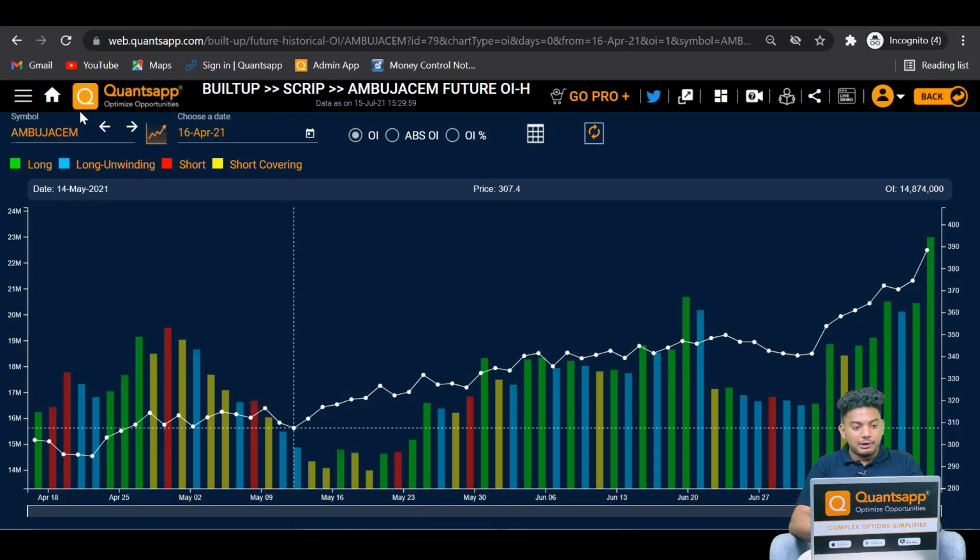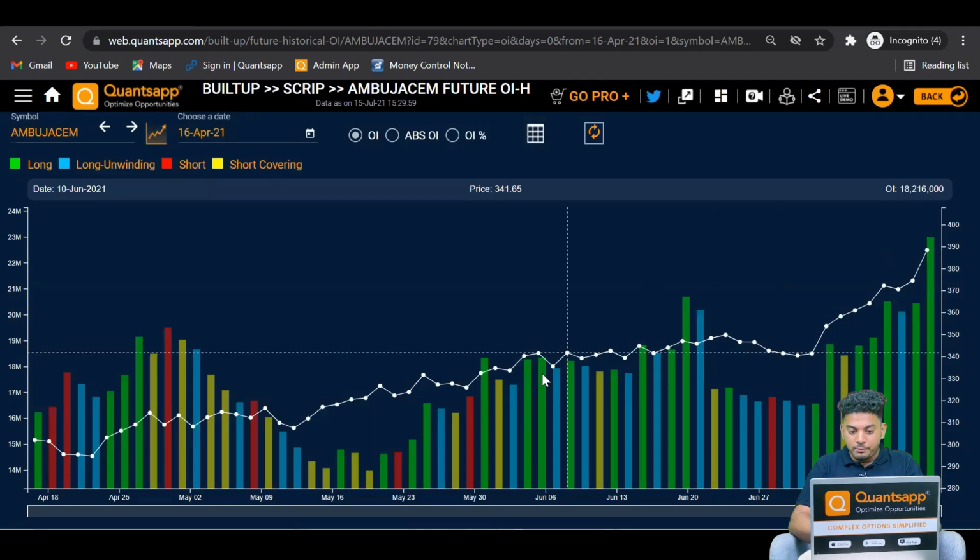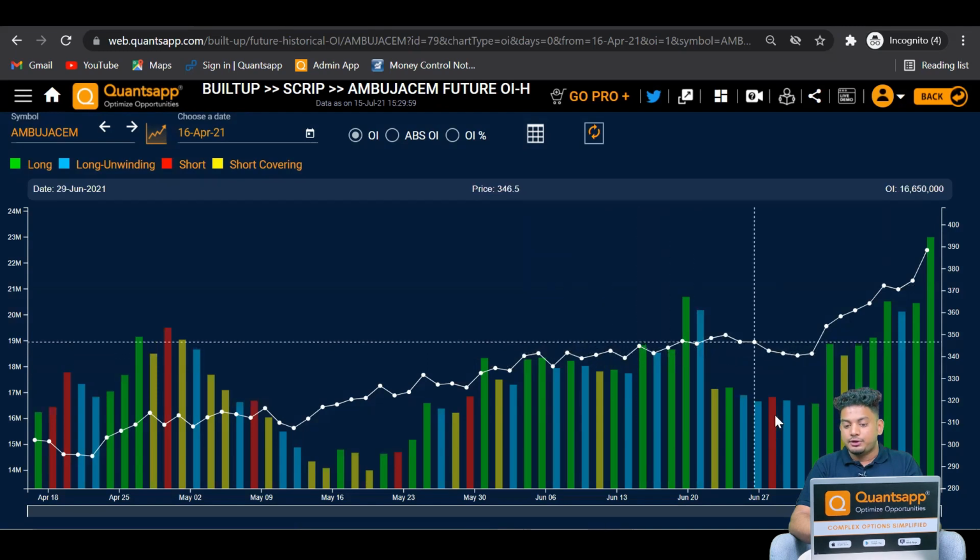We have found something like Ambuja Cement over here, wherein if we have a look from 2nd of June 2021 up till 15th of July 2021, Ambuja Cement has not witnessed a major fresh short build-up. Whatever the price dips were, they were only happening due to the long unwinding move, which tells us nothing but the strength of a particular instrument.